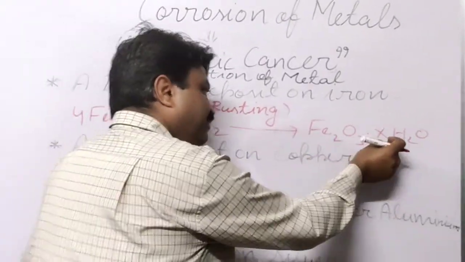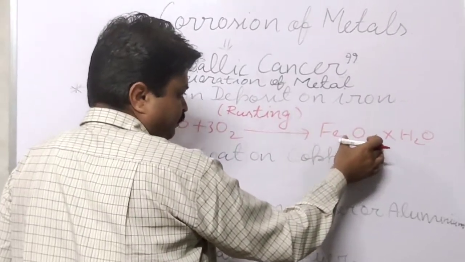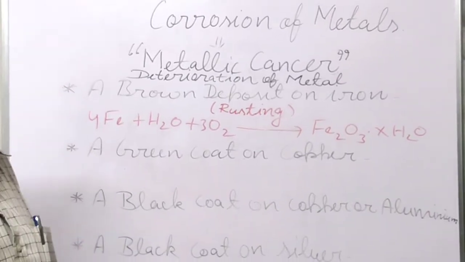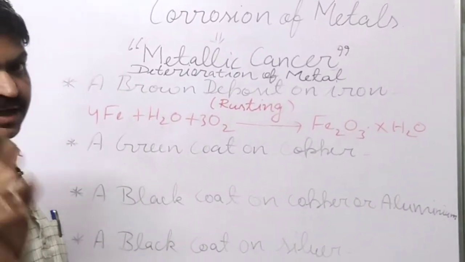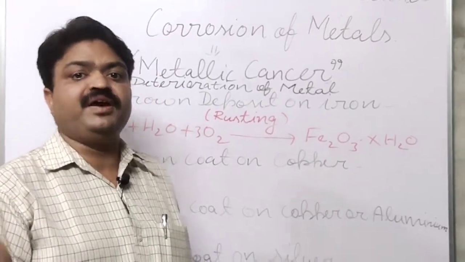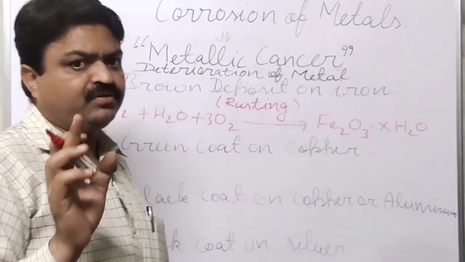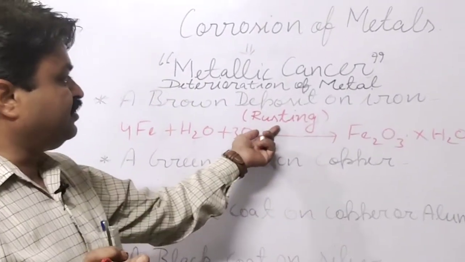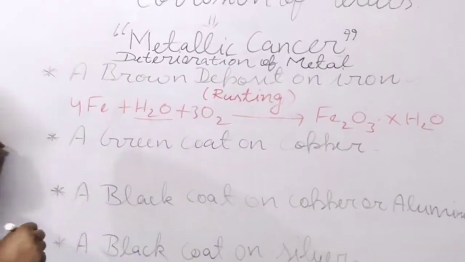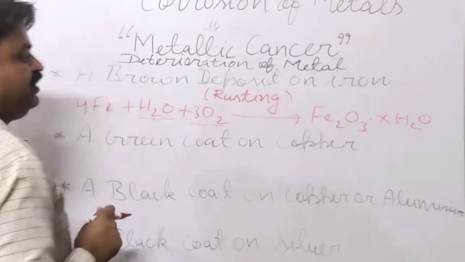Water will be with the rust, and the chemical name of this is hydrated iron oxide. What is the chemical name of rust? Hydrated iron oxide or hydrated ferric oxide. It takes place in the presence of water, meaning humidity or air.